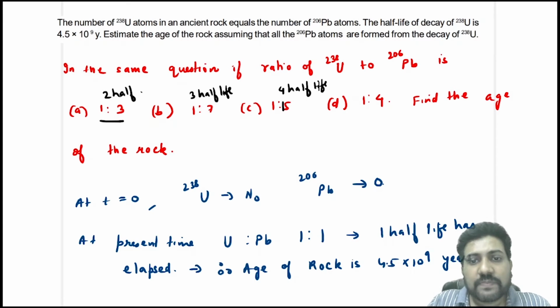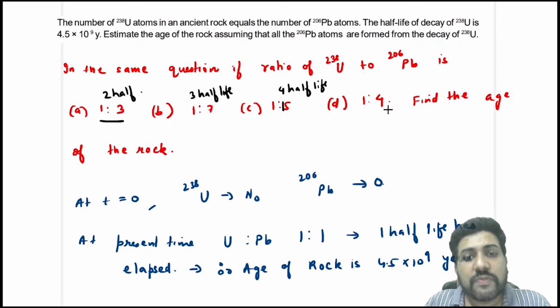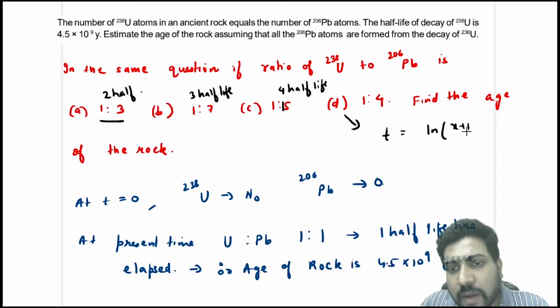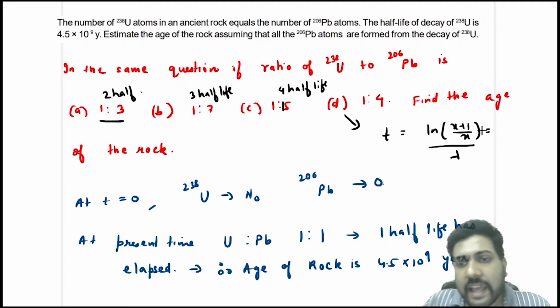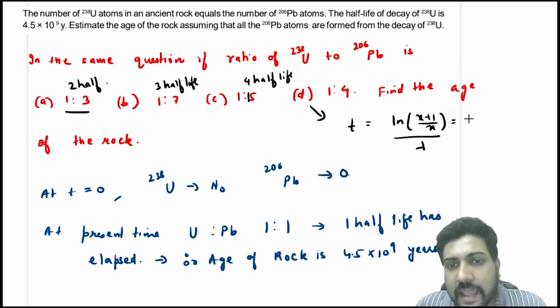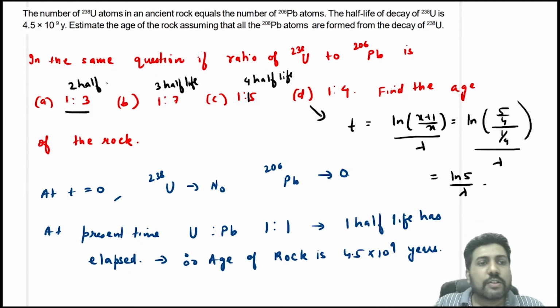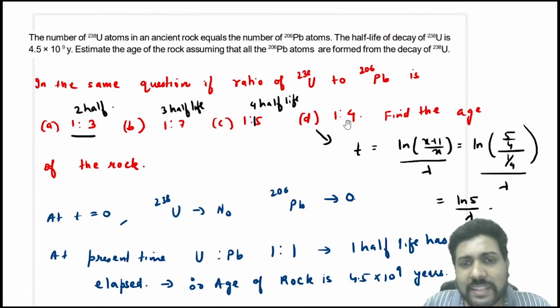Okay. Now if they say the ratio is 1:4 of the uranium to lead, then what is the age of the rock? In this case, if you remember, we have discussed the time elapsed for a given ratio is ln of (x plus 1) by x, divided by lambda, right? And this can be written as, x is 1 by 4. So you will write ln 5 by 4 divided by 1 by 4 divided by lambda. So the time elapsed will come out to be ln 5 by lambda. Okay, so the time when the ratio becomes 1:4 is ln 5 by lambda.